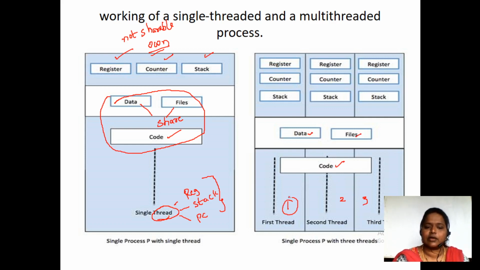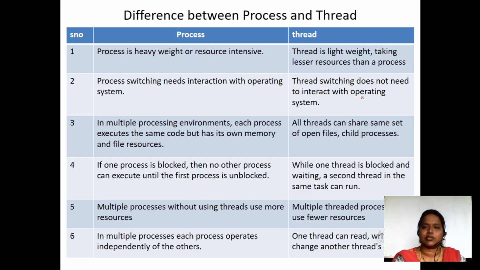But thread 1 has its own stack, program counter, and register. Thread 2 has its own stack, program counter, and register. Thread 3 is going to have its own stack, program counter, and register. So that is how we make use of sharing: the code segment can be shared, data can be shared, and files can be shared. But the program counter, the registers, and the stack are allocated specifically for each and every thread.